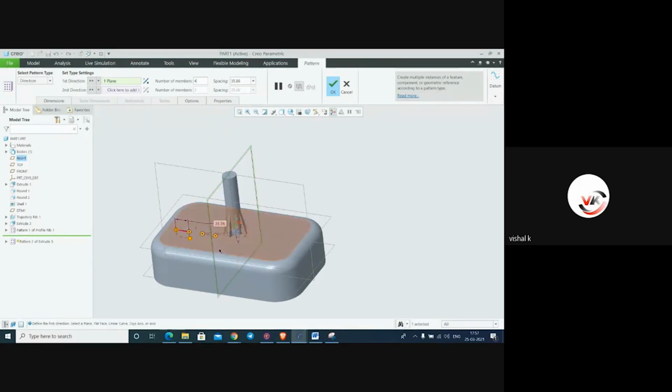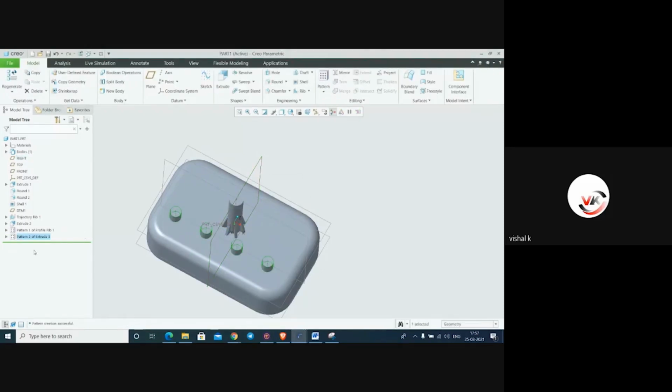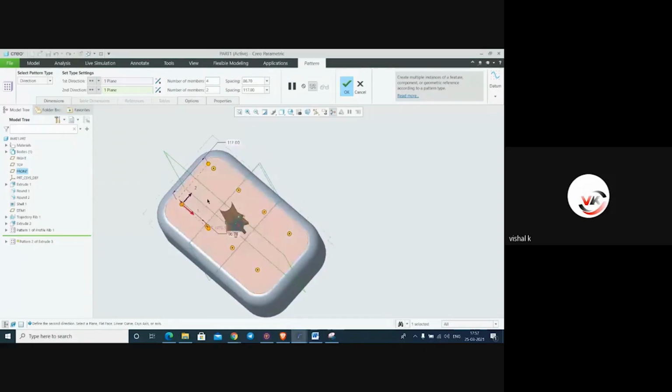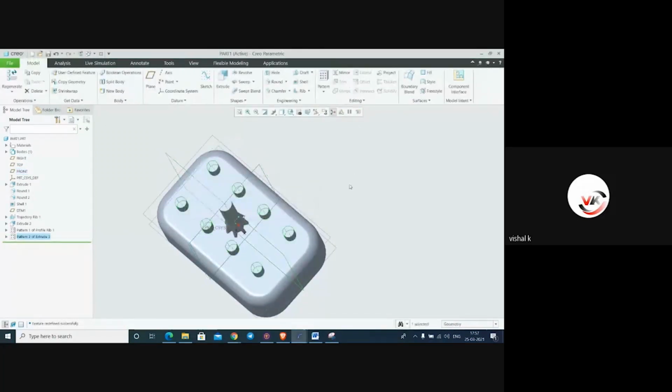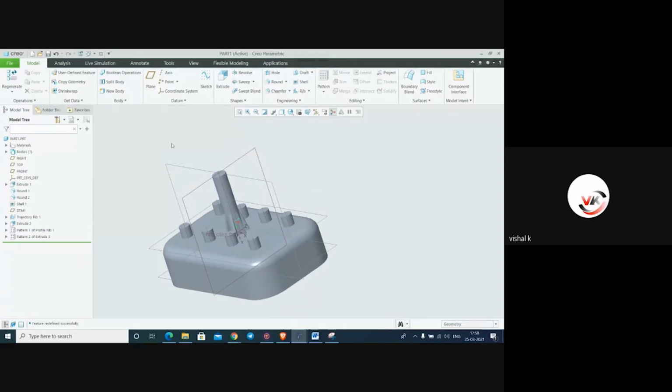And spacing distance, this much spacing we have given. Say okay. If you want to make second side, select edit definition. Here it is second side. Click on it, and the second side is perpendicular to this plane. Just drag it and say okay. This is direction pattern.